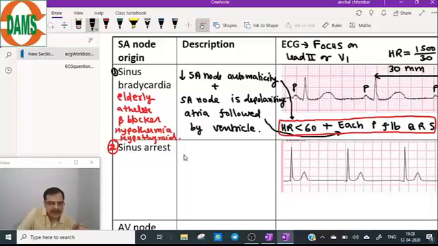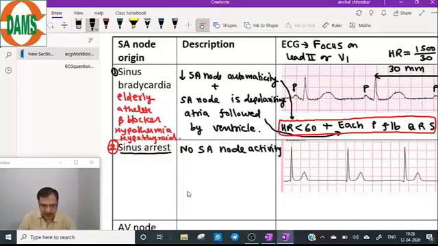Now come to the sinus arrest. The meaning of sinus arrest is that there is no SA node activity. Why is there no SA node activity?